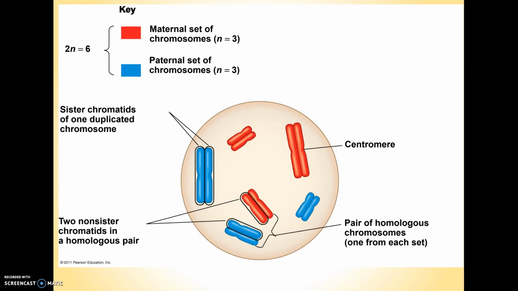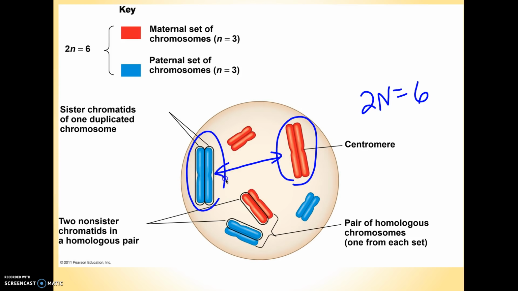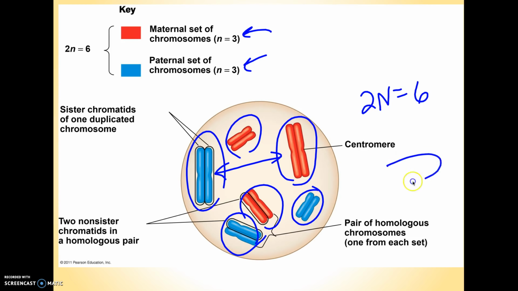This is again showing the pairs of chromosomes. So 2N for this cell would be 6. There are 6 chromosomes in this cell. They are in pairs. Here is one pair of chromosomes. They're the same size, etc. They're showing them different colors because one came from mom and one came from dad. Here's the second pair. Here's the third pair. If this cell went to make sperm or eggs, it would give one copy from pair number 1, either the blue one or the red one, one copy from pair number 2, and one copy from pair number 3. One copy of each would go to the offspring, or to the sperm or egg, and that would be N.